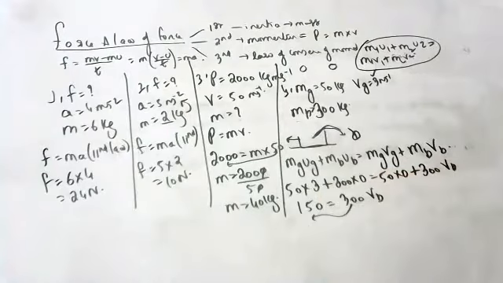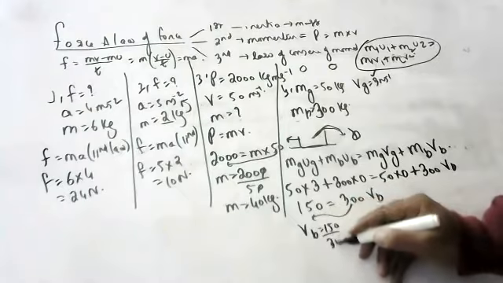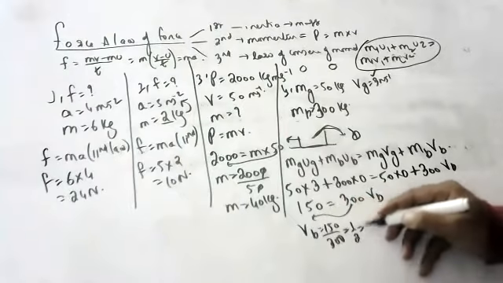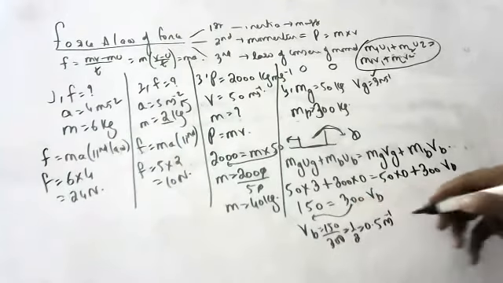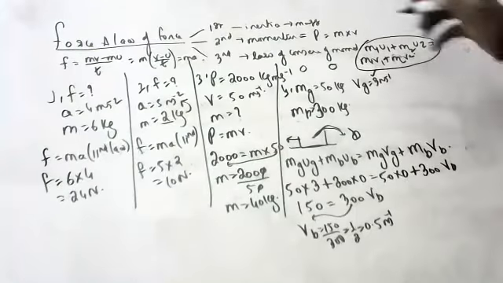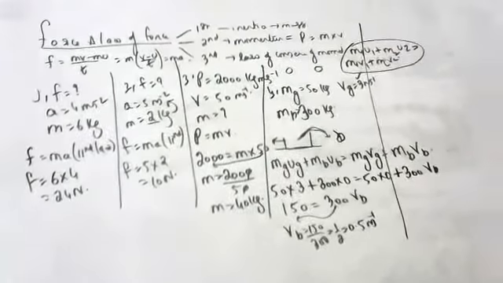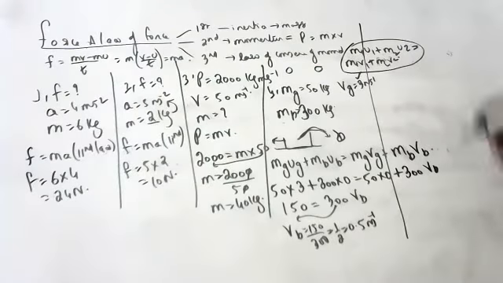Is equal to 300. So 150 by 300 is equal to velocity. So 1 by 2, that is 0.5. So 0.5 meters per second is the velocity of the boat, in which it moves back. It is moving back with that much speed. Who is moving back, Nana? Boat, sir. Okay, next.